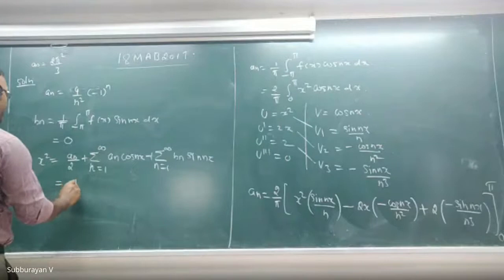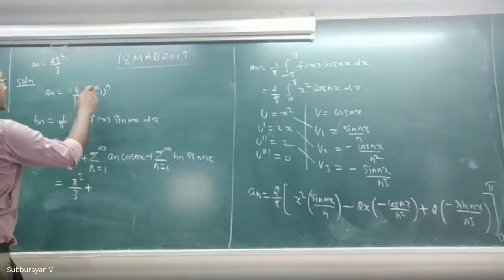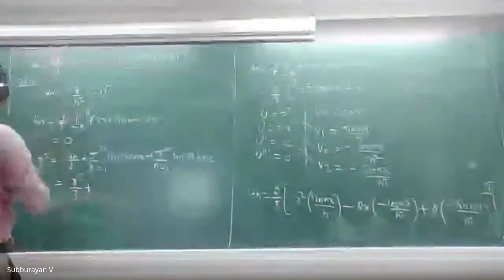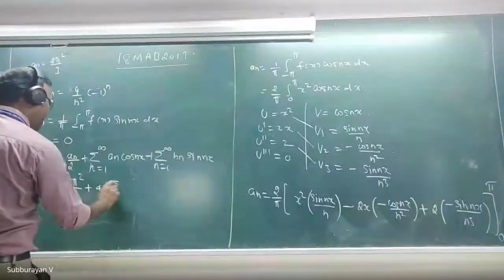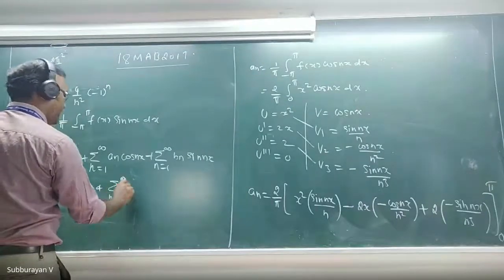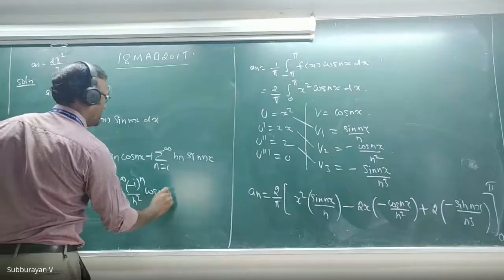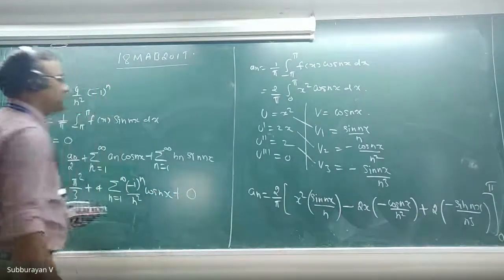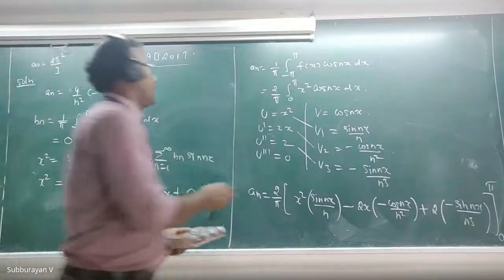See, therefore, this is going to be pi square by 3 plus an is 4 divided by n square into minus 1 whole power n. See, therefore, 4 into summation n equal to 1 to infinity minus 1 whole power n divided by n square into cos nx plus 0 because bn is 0. Fine. See, this is the Fourier series expansion of x square.